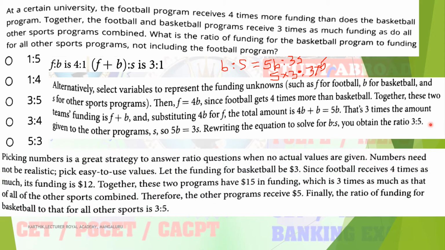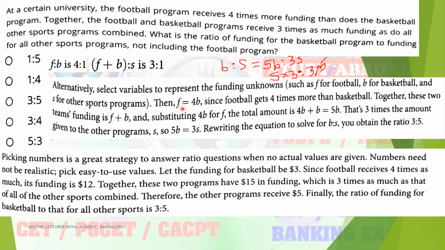Second method is one more way. You just assume the value of basketball based on the option. So here 3 option is there. So you just assume the basketball funding is 3. So next go for the sentence. What is given? The football program receives 4 times more funding than the basketball. Then you determine the value of F. So for basketball you just assumed 3, right?